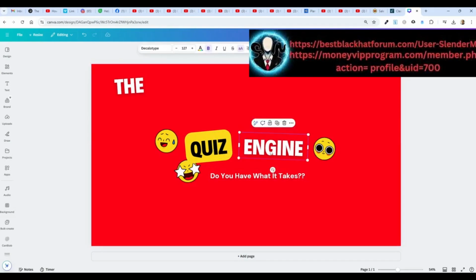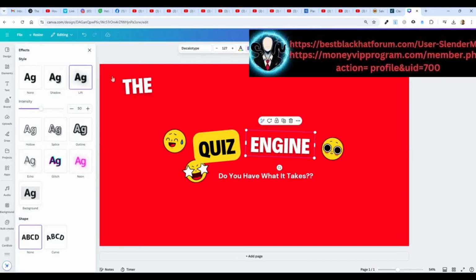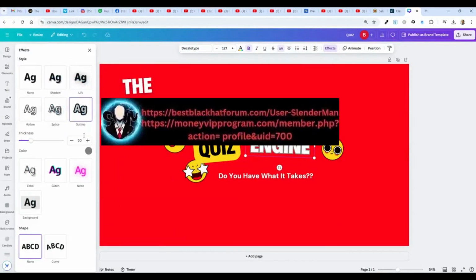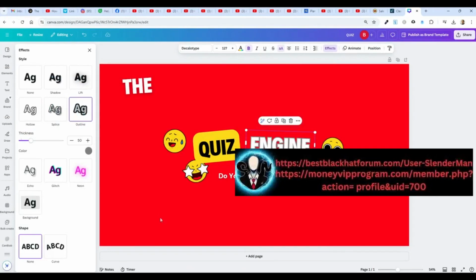This looks way too plain, so let's give it an effect again. It already has an effect there, I think, of lift, I can tell looking at that. But let's do the outline one and see if we can get this to be something better looking. This color here, this kind of yellowish, could be a good color to put into these letters with a black border. It would be almost the opposite of what we're seeing here. So I've got to get to that color.